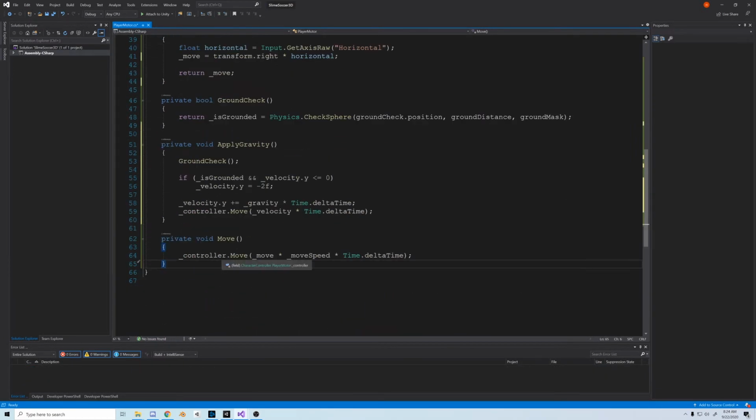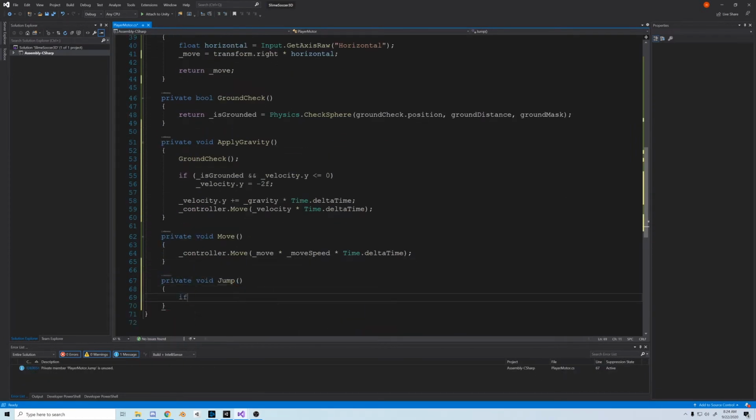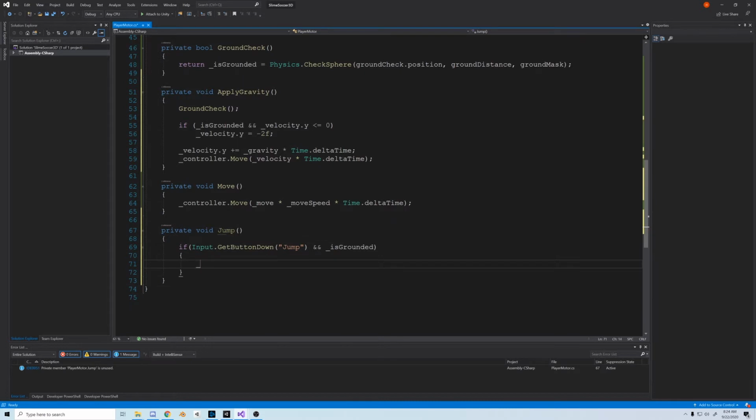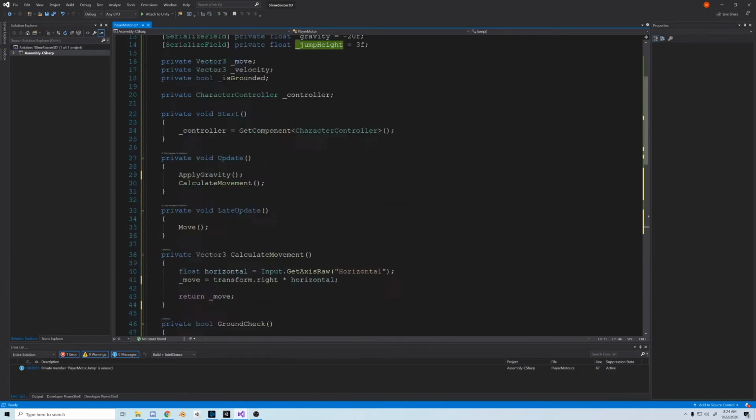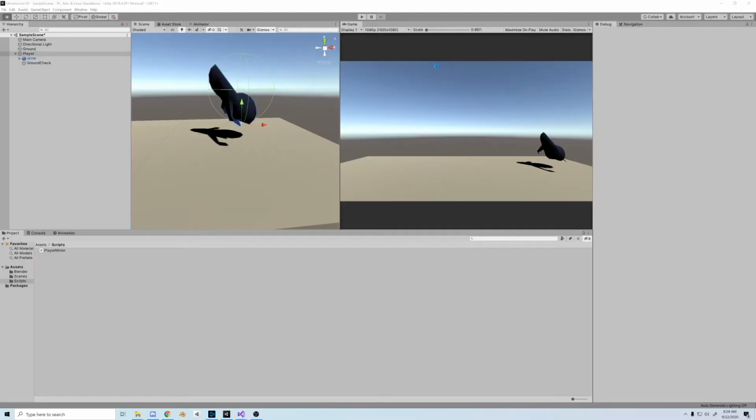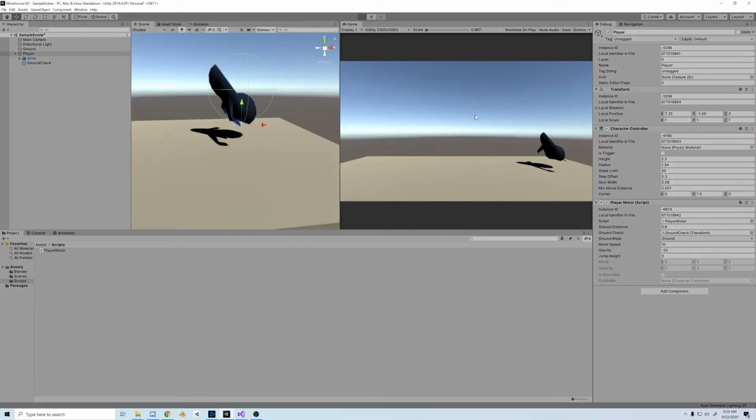And let's make the jump function, which is pretty straightforward. If I push the jump button and isGrounded, then we want to jump. In order to jump, we need to make our y velocity a positive value. So we just set it equal to the square root of our jump height times -2 times our gravity. This will be positive because we're multiplying two negatives, the gravity and the -2. Alright, done with that. Let's test it out and...